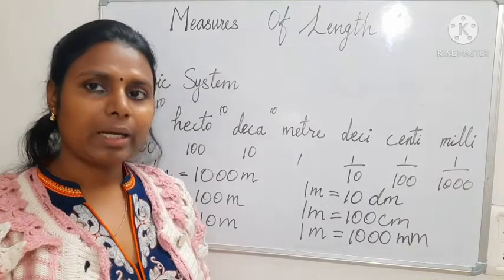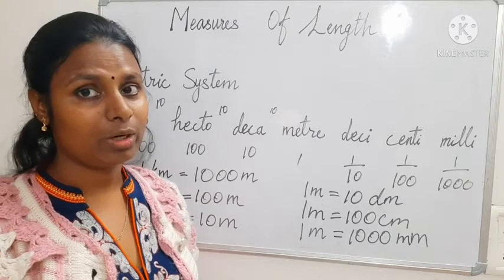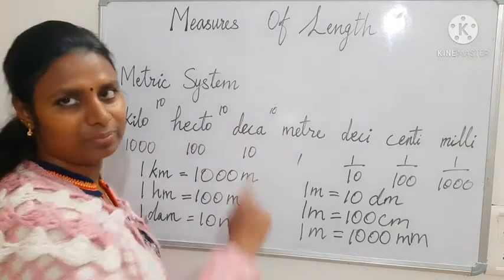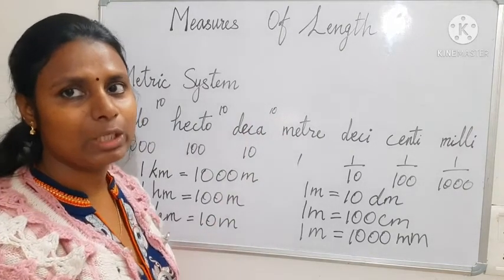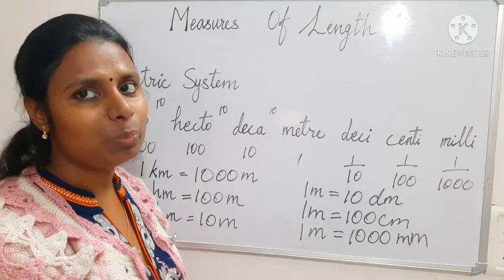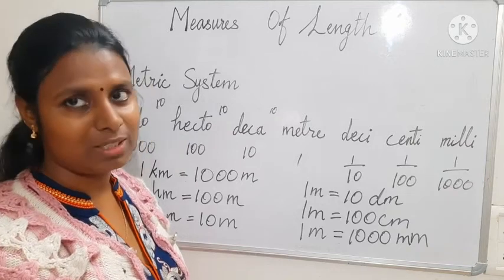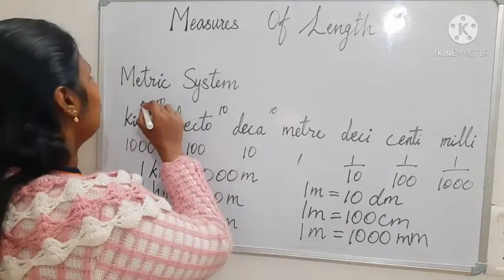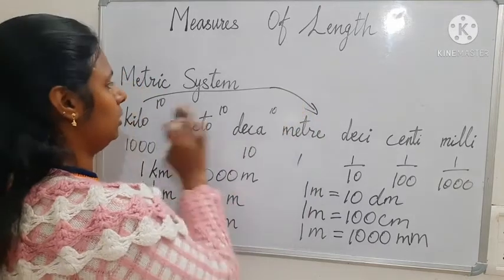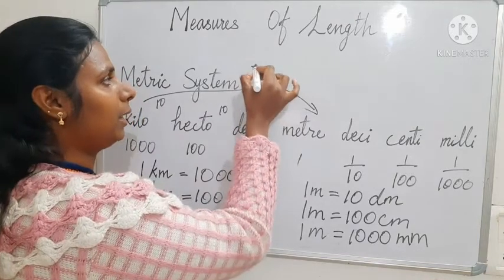Okay. And another thing, one more thing you have to remember when you convert from kilometer to meter. If they have given 10 kilometer, now you have to convert that into meter. From bigger unit to smaller unit, when you are converting, you have to multiply.